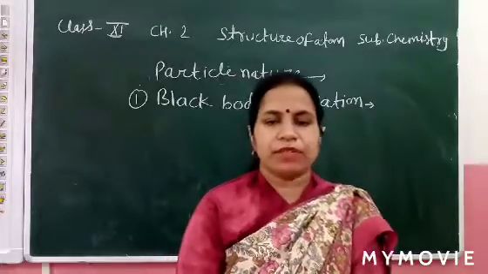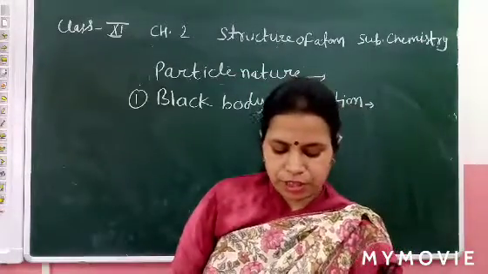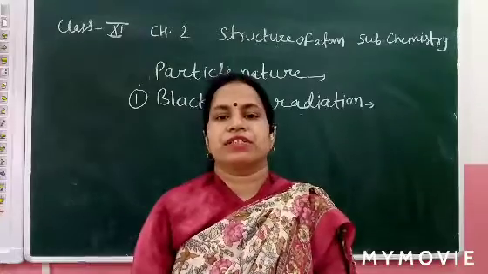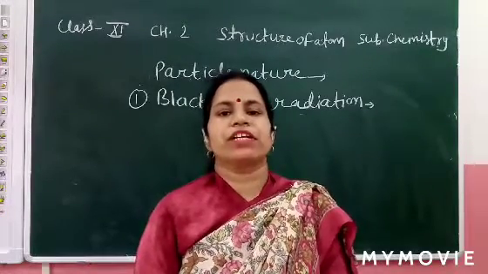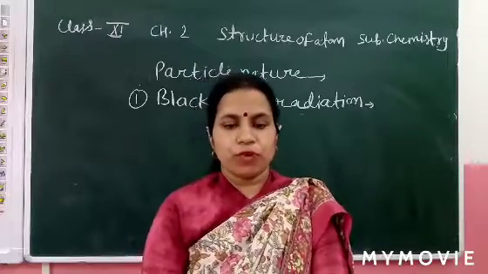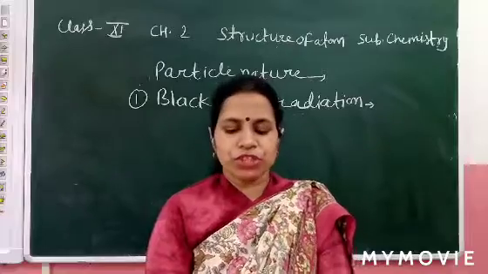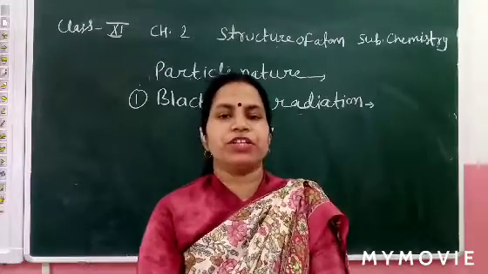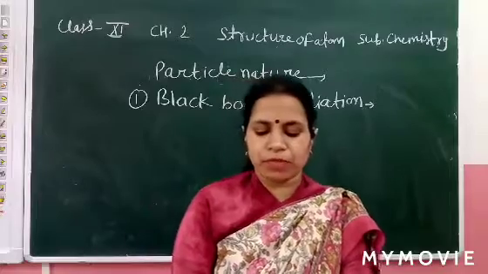So what is the black body? A black body is an ideal body which emits all radiations and absorbs all radiations of different wavelength. An ideal body which emits and absorbs radiation of all wavelength is called a black body.